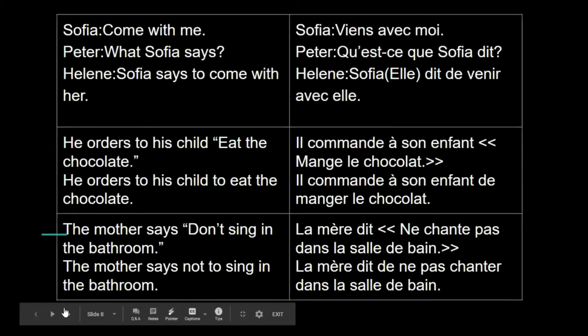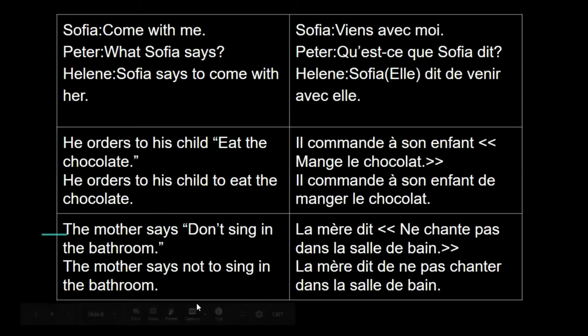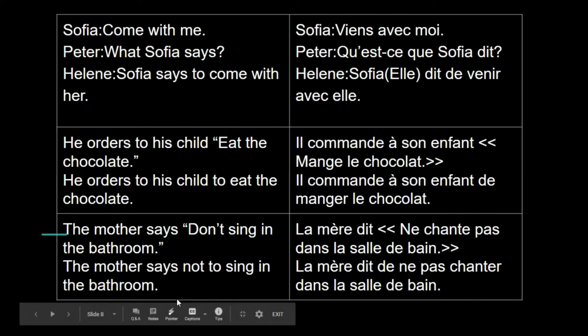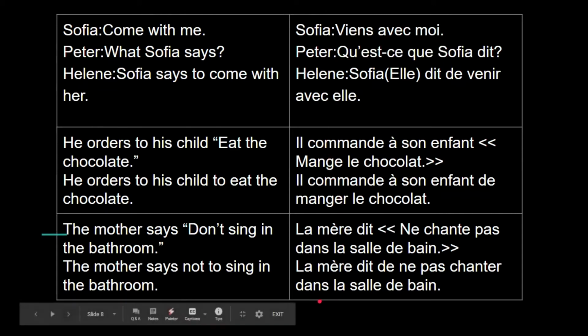Now let's take examples. Now Sophia is saying, come with me. Peter is asking what Sophia says. So Helen is saying to Peter that Sophia says to come with her. And like the previous example, here also Helen is telling Peter what Sophia is saying. So that's third person. Okay, so now let's take it to French. Sophia, viens avec moi. Sophia is saying, come with me. Now Pierre is saying, qu'est-ce que Sophia dit? So now let's do it. Helen is saying, Sophia dit de venir avec elle. So now let's do it one by one so that it is easy to comprehend.